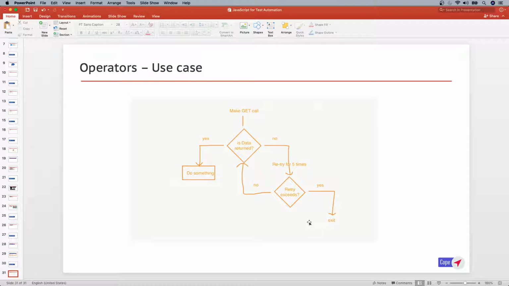So looking at this flow diagram, there are two decisions which will end the program. These two are the boxes, right? So if the retry count is greater than 5 or if there is valid data, then we just return. So in implementing this workflow in code, when we program, obviously we'll have to use a lot of operators. So that's what we're going to do now.